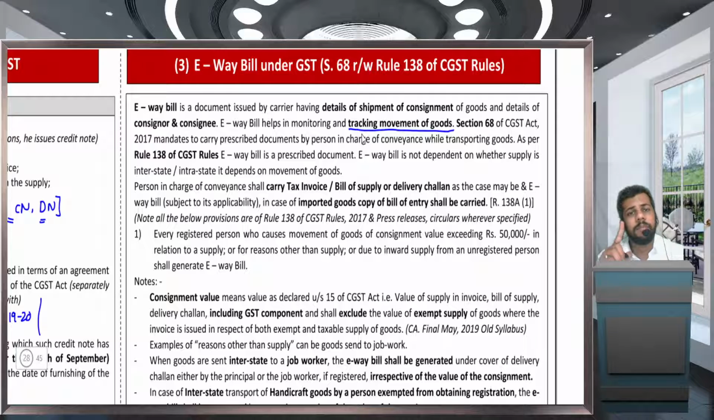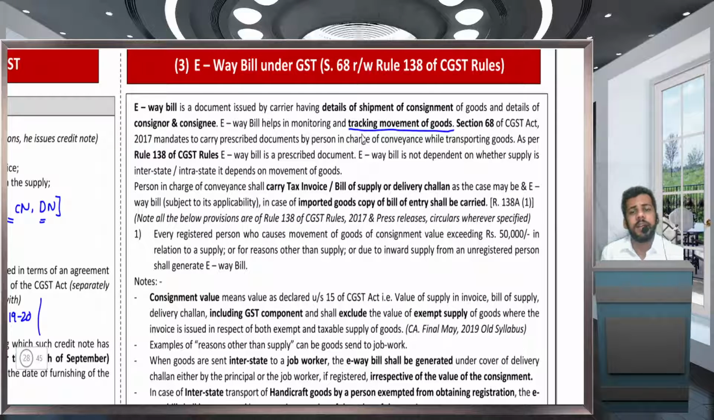So this e-way bill can be generated on the basis of documents. Which are those documents? It can be a tax invoice, a bill of supply, a delivery challan, or any other document. So section 68 mandates generating the e-way bill on prescribed documents, and the prescribed documents are mentioned in rule 138. When the e-way bill has to be generated, the basic question is whether it is to be generated on all transactions, or there are some exemptions or some monetary limit up to which it is not to be generated. The answer is contained in rule 138.